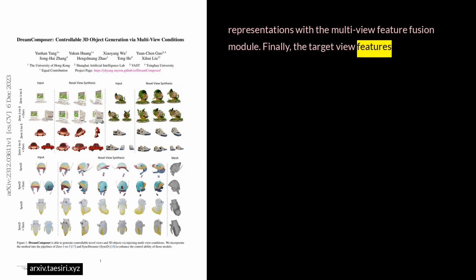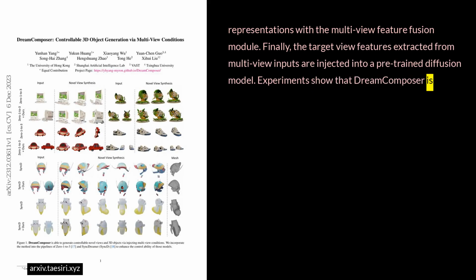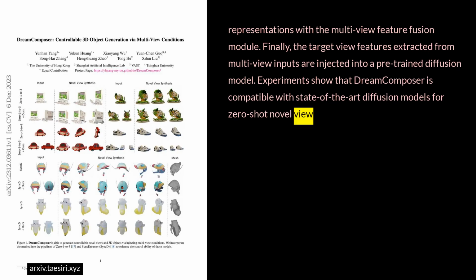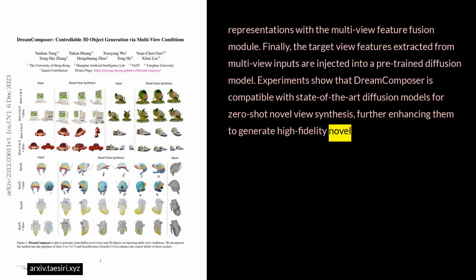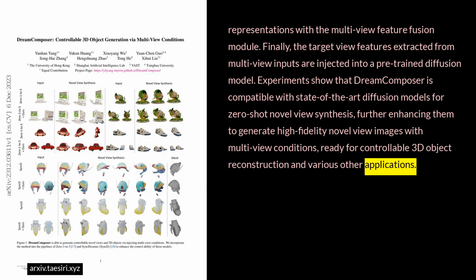Finally, the target view features, extracted from multi-view inputs, are injected into a pre-trained diffusion model. Experiments show that DreamComposer is compatible with state-of-the-art diffusion models for zero-shot novel view synthesis, further enhancing them to generate high-fidelity novel view images with multi-view conditions, ready for controllable 3D object reconstruction and various other applications.